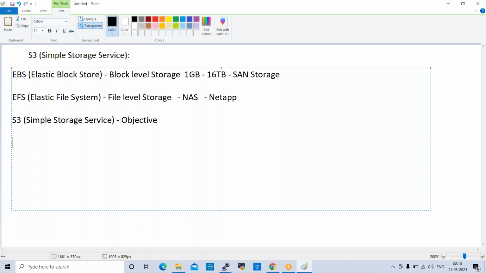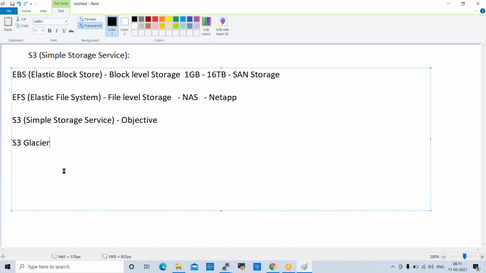Next, the fourth one is S3 Glacier. This is one more storage, a bit cheaper compared with all other storages. Mainly we use this storage for backups and long-standing data.